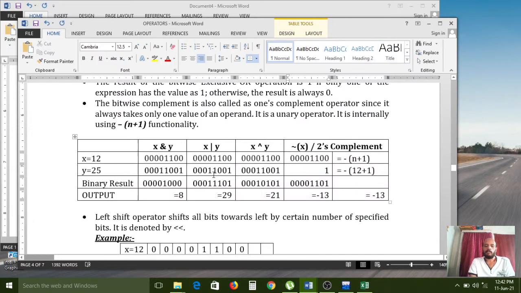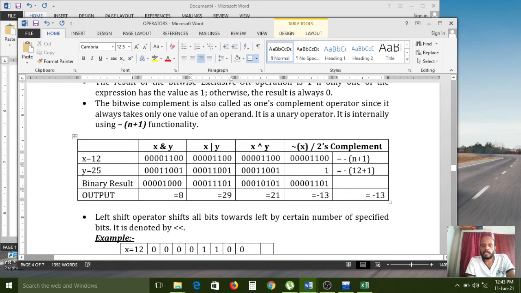The x OR y is also similar, but here if you want to calculate this one, any one bit needs to be true. Here, up above, the last value 0 is nothing but false. Here true. So the value becomes true because of the OR statement, any one value should be true. Here both values are false, that's why the result is false. Here true, here true, here true, and the remaining 3 are false.